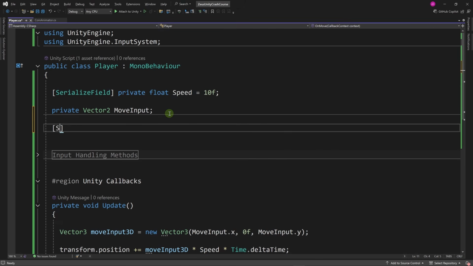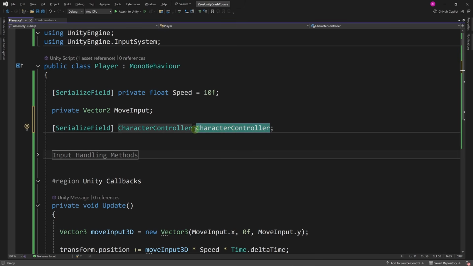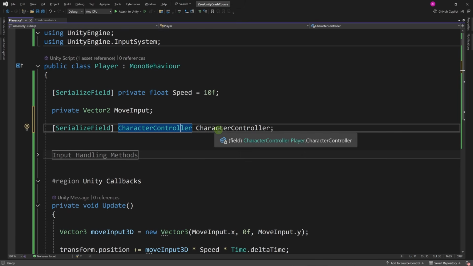So let's add a serialized field and let's declare a variable of type character controller, and we can name it character controller even if the name of the variable is the same as the name of the class. It's okay. The compiler is smart enough to understand this.